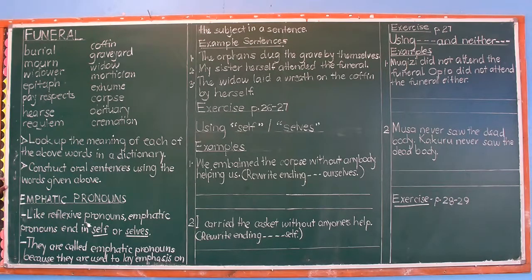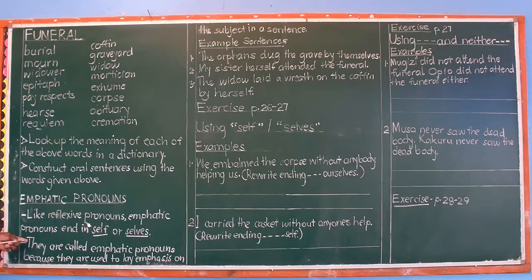Emphatic pronouns. What are they? Like reflexive pronouns, emphatic pronouns end in self or selves. That means reflexive pronouns also end in self or selves.